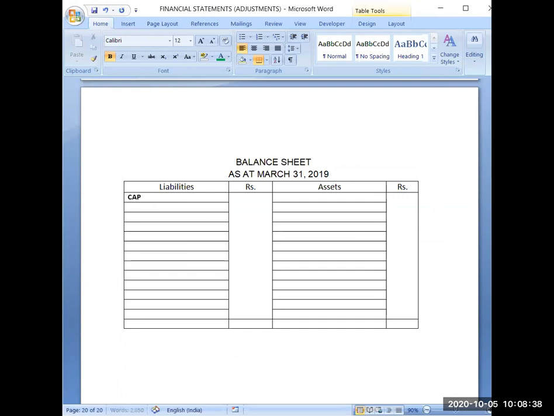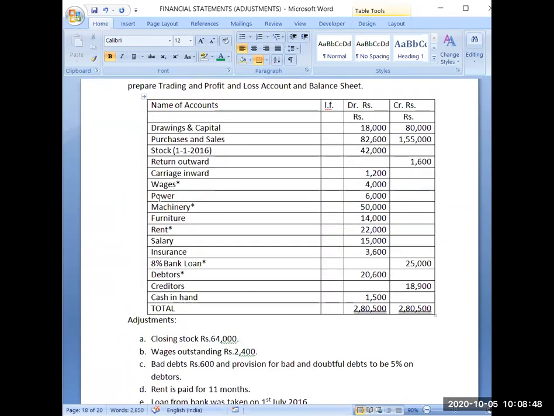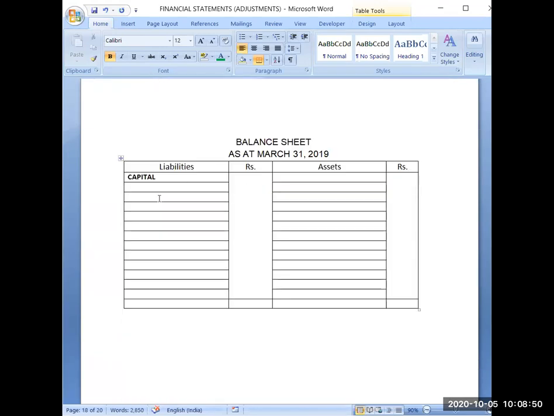Capital account, and the balance I will be writing in the inner column, because capital always have some adjustments automatically. 80,000. You have to add the profit, you have to deduct the drawings, and drawings are always shown as deduction from the capital.